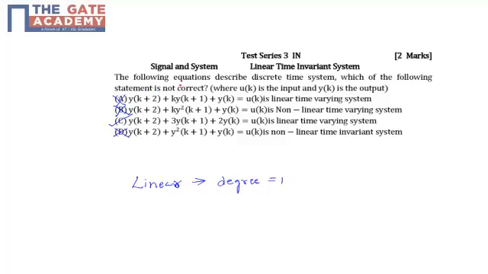We are supposed to select the option which is not correct. So option C is the incorrect statement, and that is actually correct for this question. So the final answer is option C.